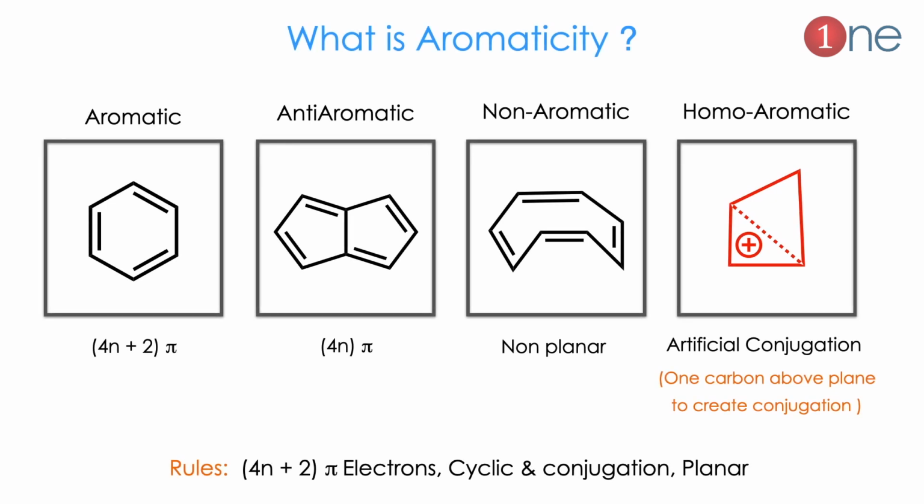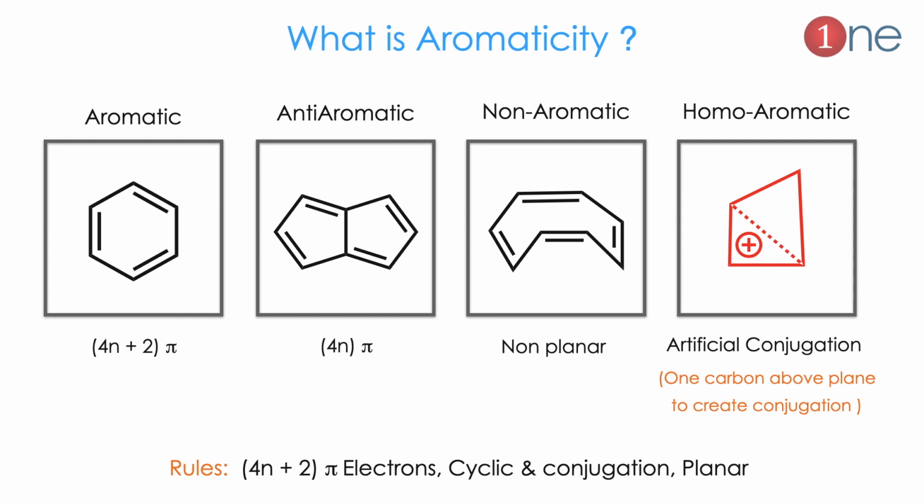Let us see the aromaticity very quickly. The most stable aromatic compound is benzene, which is cyclic, planar, and has 4n plus 2 pi electrons, so it's a stable one. The anti-aromatic shown here is like a bipentane fused system with 4n pi electrons, that is 8 electrons, so it is anti-aromatic. The non-aromatic shown is cyclooctatetraene, which is tub shaped and not planar. The homoaromatic means artificial conjugation, meaning one carbon goes out of the plane to gain the aromaticity.